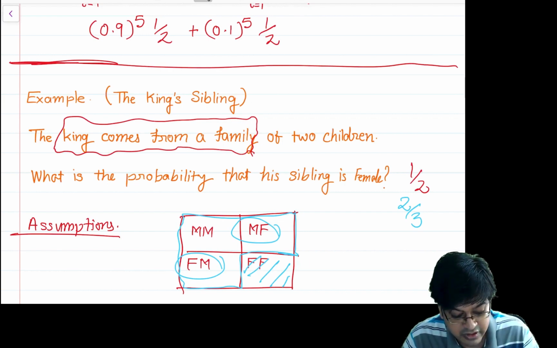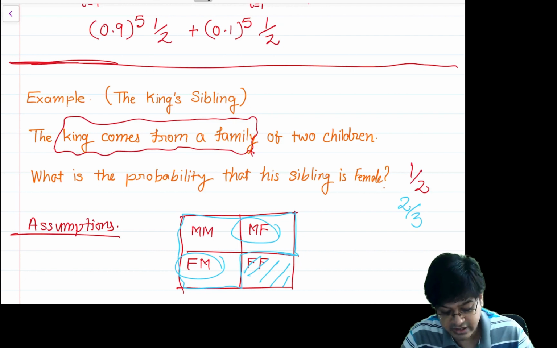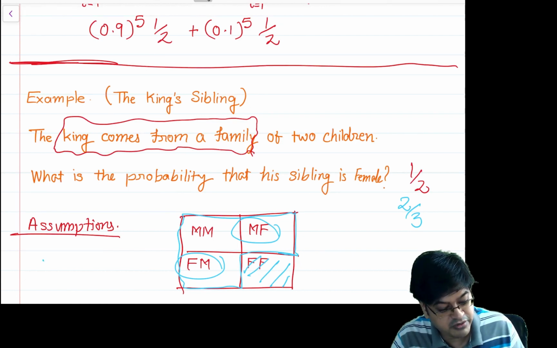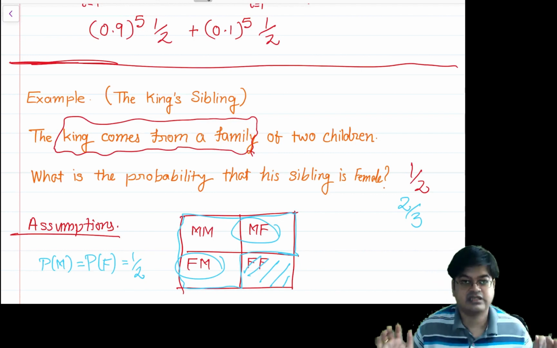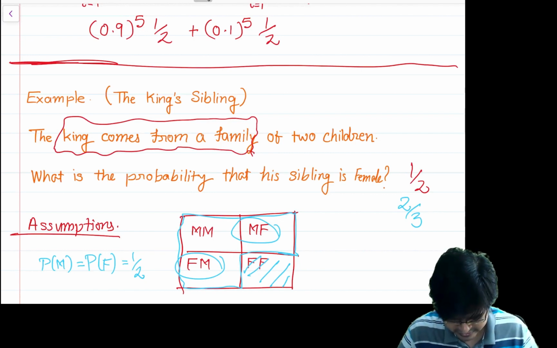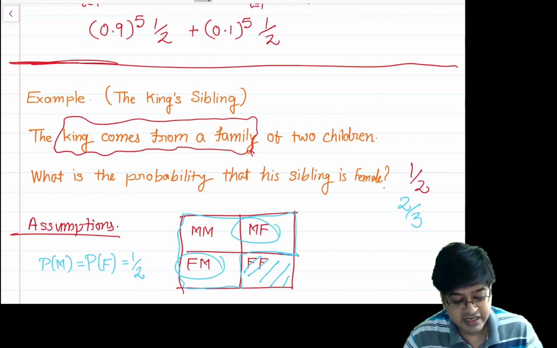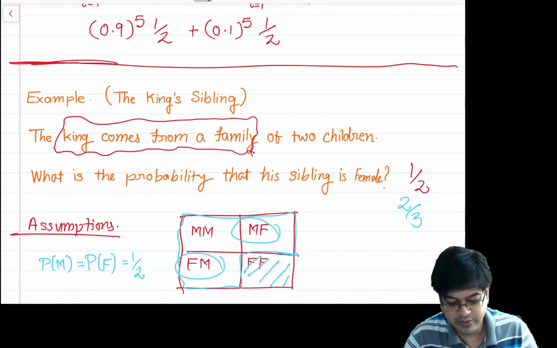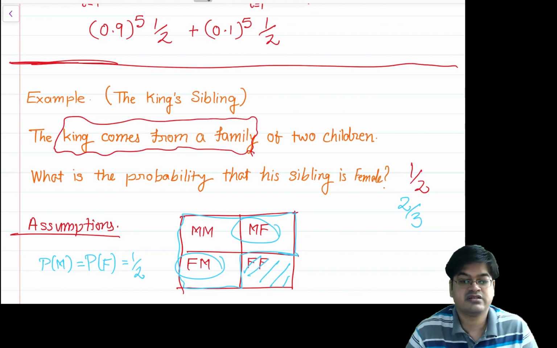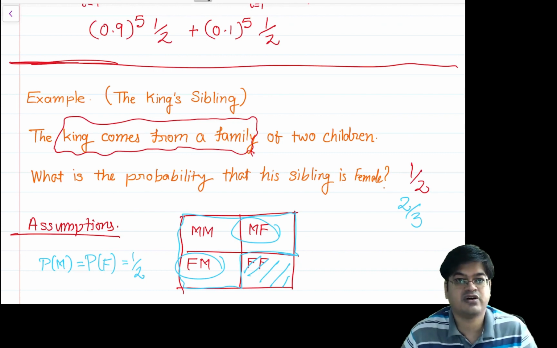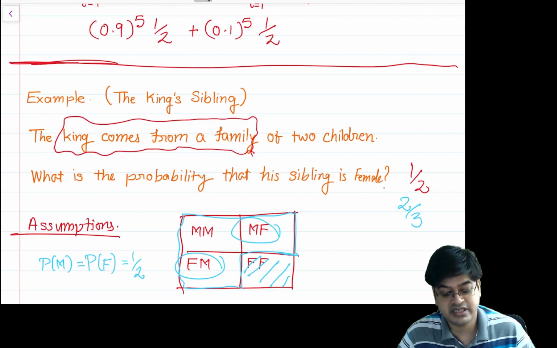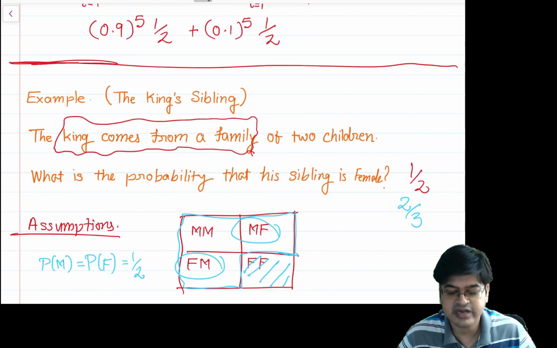Now, we have also made an assumption that the probability of male is equal to the probability of female, which is equal to half. That is, nature has symmetry. We assume that assumption is fair enough. The next idea is, suppose the king is coming from a royal family, and they may have a strategy: if they want a king, they have to produce children until a male is born. That may be their strategy.